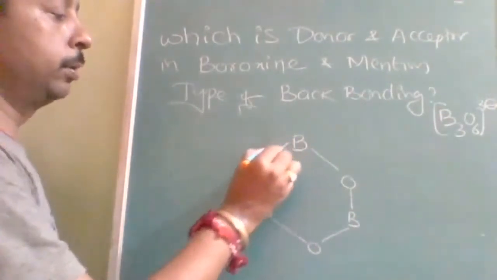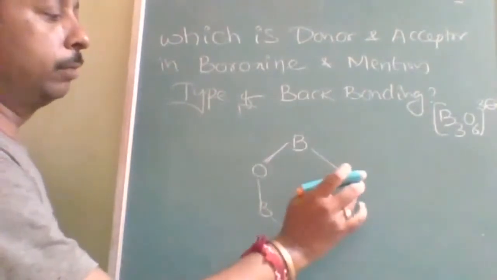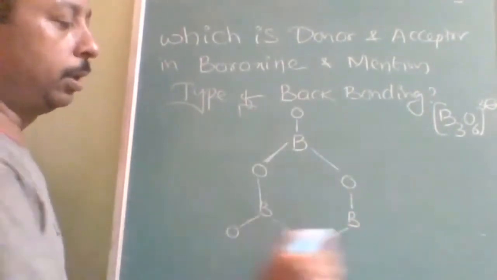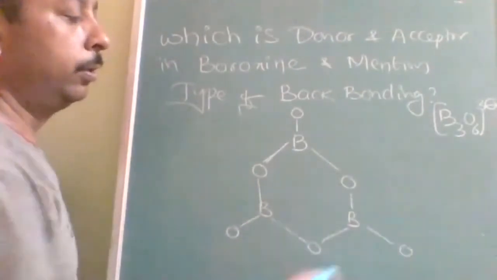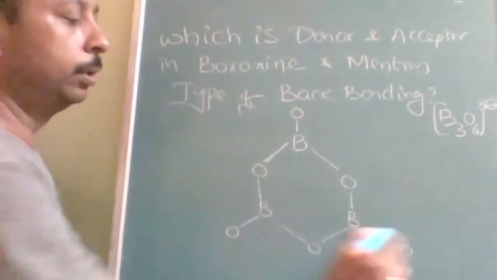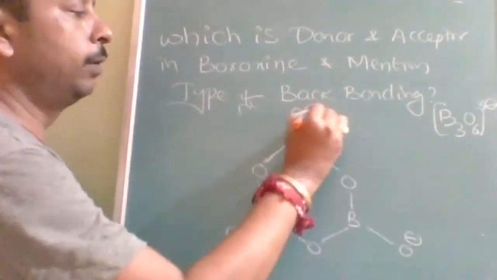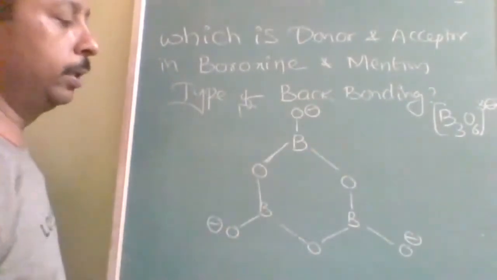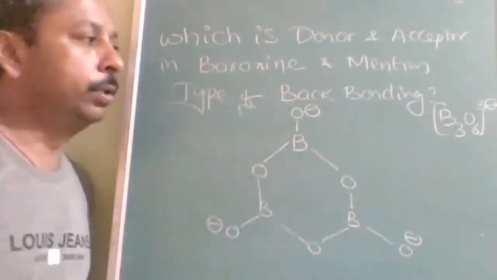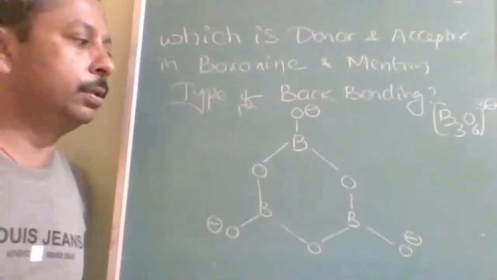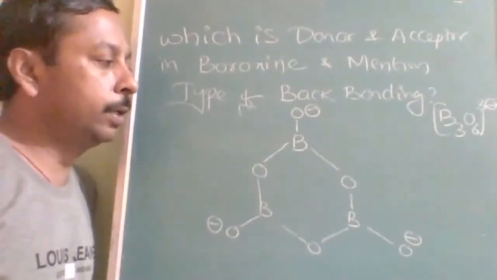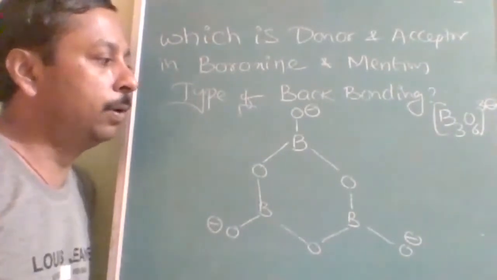Where should I put them? Oxygen cannot form more than two bonds. Obviously, I will put oxygen, oxygen, and oxygen. During the Lewis dot structure and formal charge, I clearly told that if oxygen forms only one bond, there will be a negative charge. So this is the B3O6 3 negative boroxide, but there are chances of back bonding.